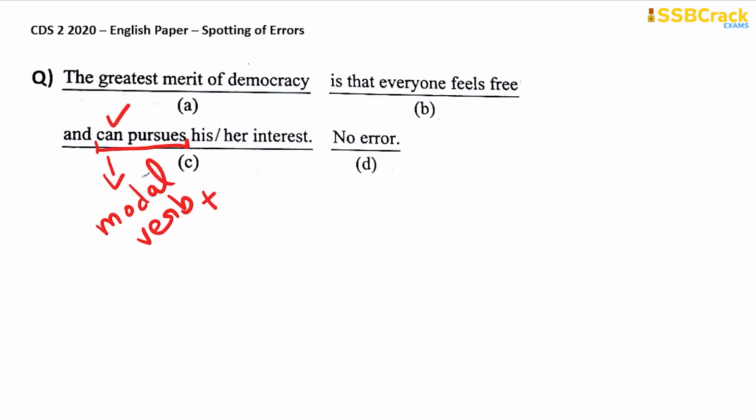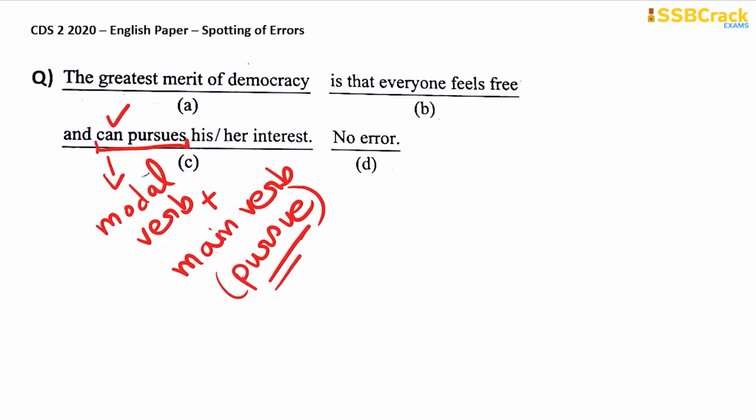So, it should always be followed by the main verb. And the main verb here is pursue, not pursues. Pursues is the third person singular present form of the word pursue. Okay, pursues is incorrect. It should be can pursue. So the greatest merit of democracy is that everyone feels free and can pursue his or her interest. So therefore your answer is option C here, because C has the error.